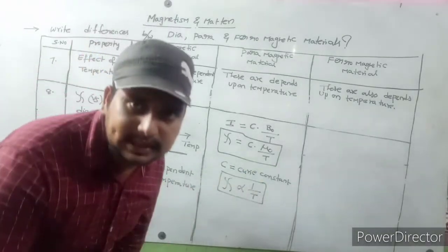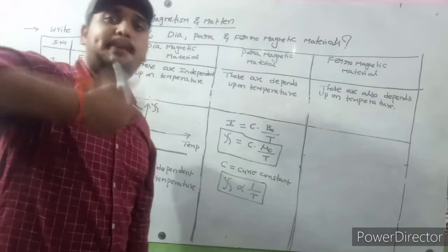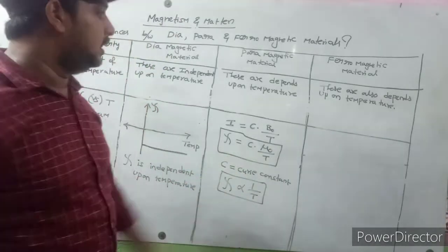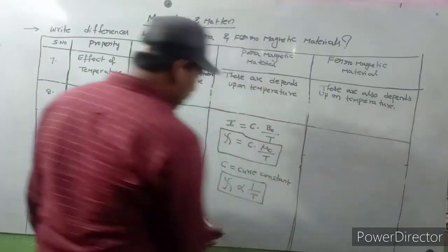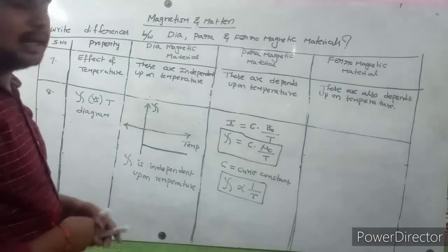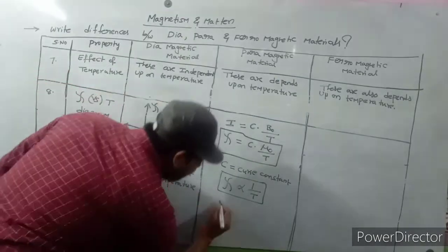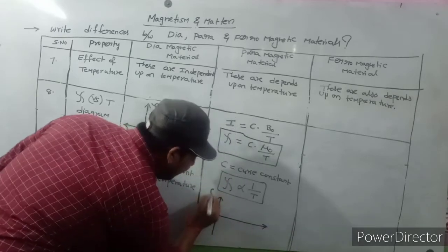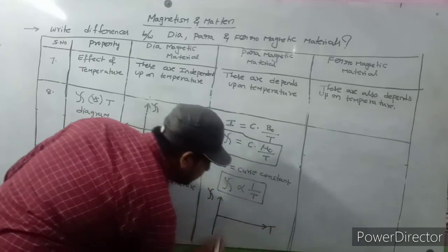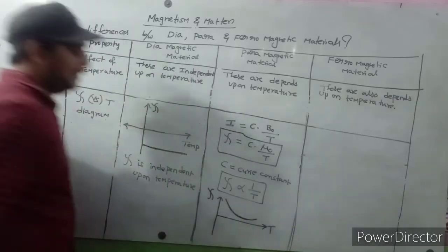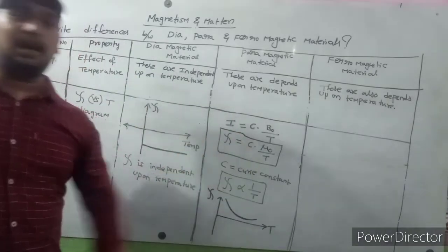If you decrease the temperature, the paramagnetic properties increase. Next, how to draw the graph? Inversely proportional means we get a rectangular hyperbola. This is chi and here it is temperature. Chi value is positive, so we draw the rectangular hyperbola.